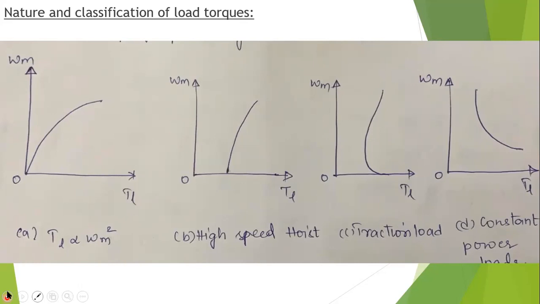Next, windage is the opposition offered by air to motion. That means in order to rotate the shaft, we have to